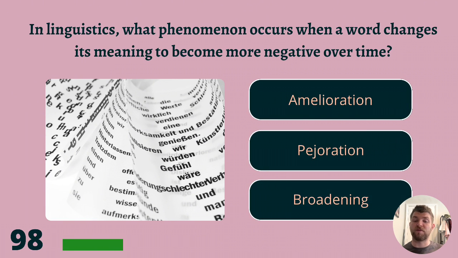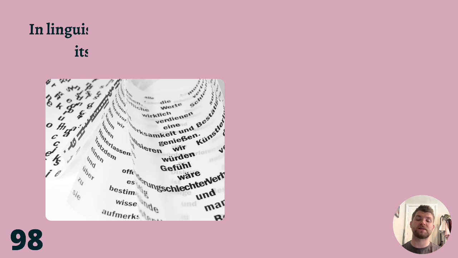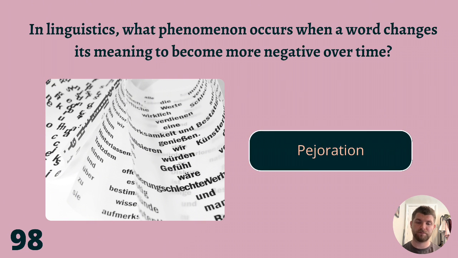In linguistics, what phenomenon occurs when a word changes its meaning to become more negative over time? Amelioration, pejoration, or broadening? The answer is pejoration.